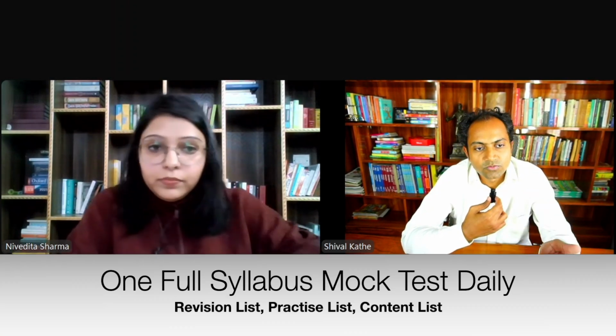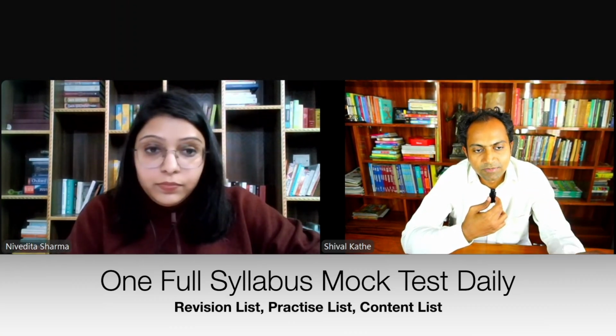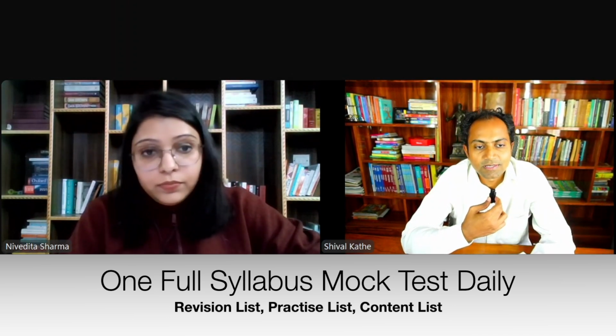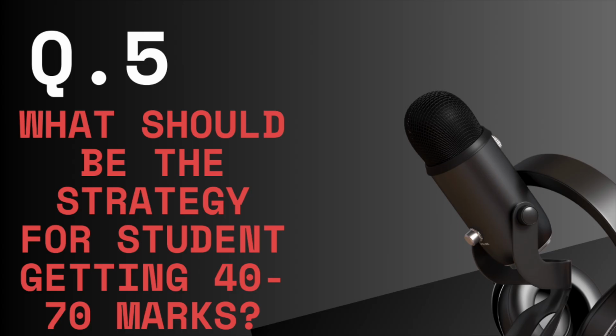So in order to summarize things, for a student scoring 70 plus marks, write a lot of mock tests. I usually recommend for such a student to write one mock test on a daily basis. Sit and analyze it, understand what needs to be revised, what needs to be practiced, what is the content that is missing out, prepare those specific areas, and then target increasing the next 10 marks. Now, for a student who is scoring 40 to 70 marks, what is your strategy?